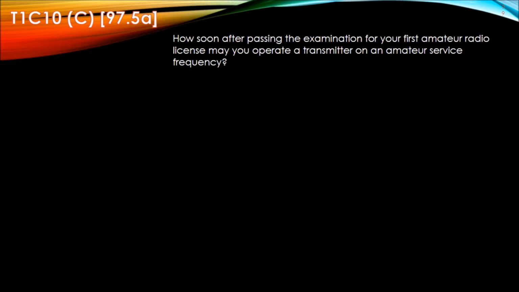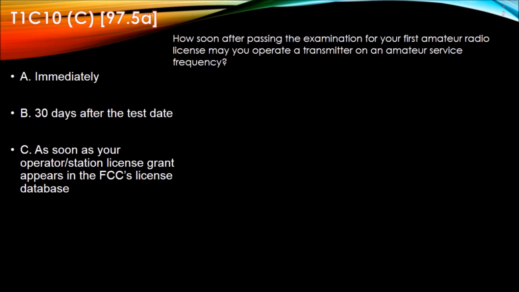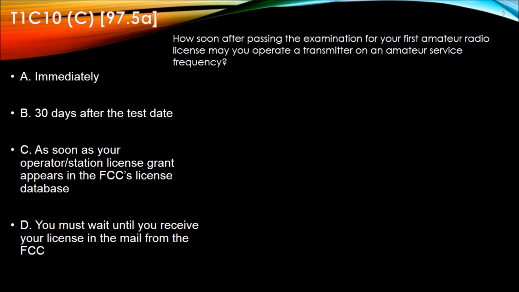T1C10. How soon after passing the examination for your first amateur radio license may you operate a transmitter on an amateur service frequency? Answers are A, immediately, B, 30 days after the test date, C, as soon as your operator/station license grant appears in the FCC's license database, or D, you must wait until you receive your license in the mail from the FCC.